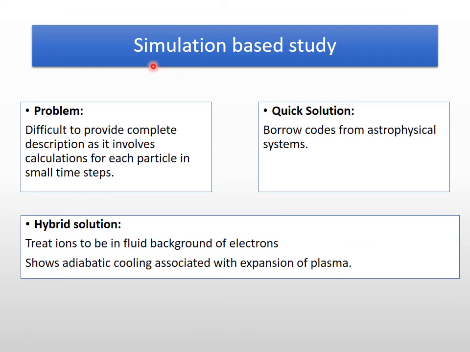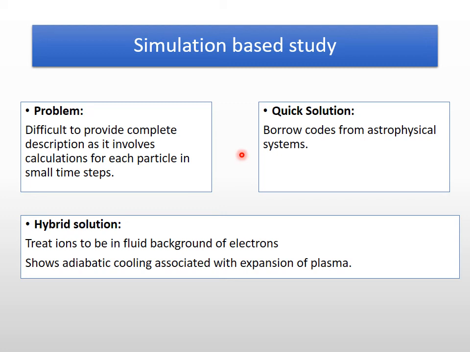So if we try a simulation-based approach, then we see that a complete description of the dynamics of strongly coupled plasma is difficult, as it involves calculation for each particle in a very small time integration step. So this problem has been resolved by looking at the similar system on a much larger length scale.